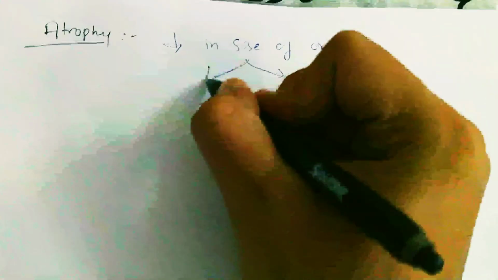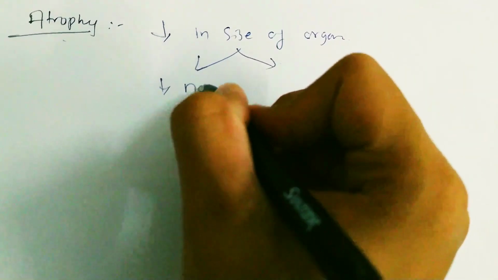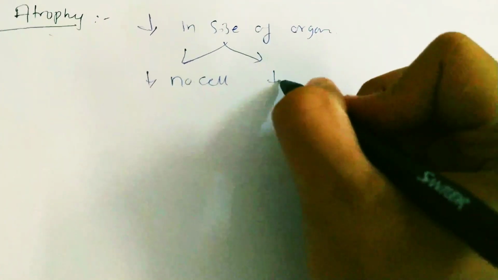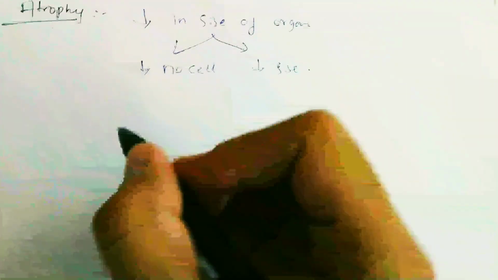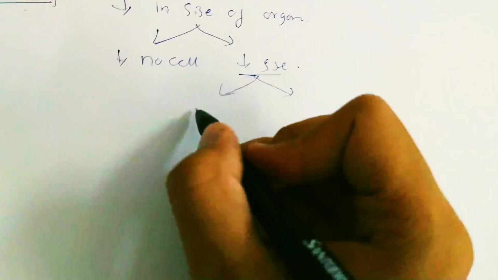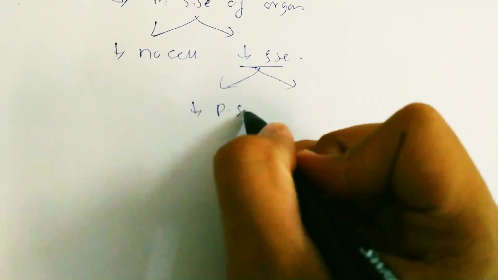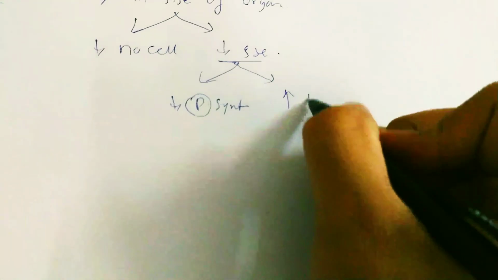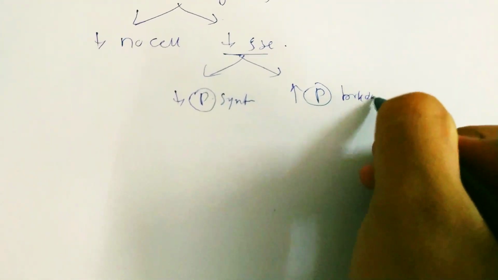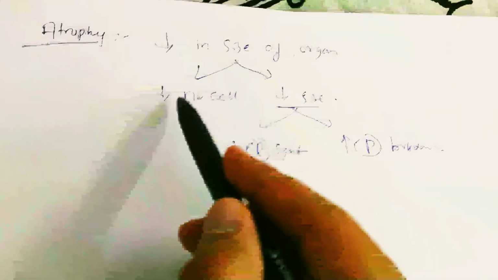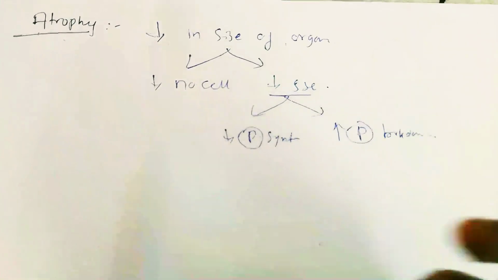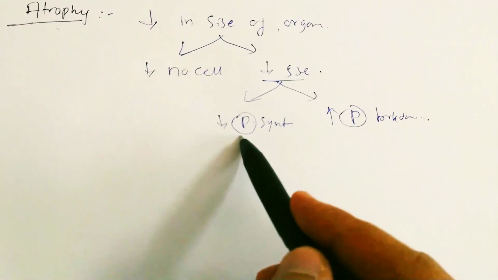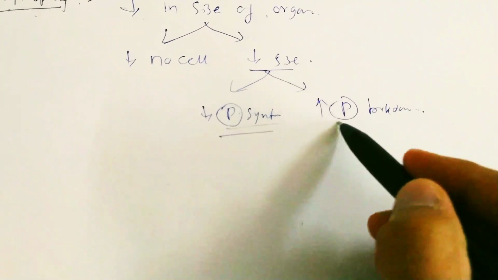It may be due to decrease in number of cells or decrease in size of cells. The decrease in size of cell is mainly due to decrease in protein synthesis or increased protein breakdown.